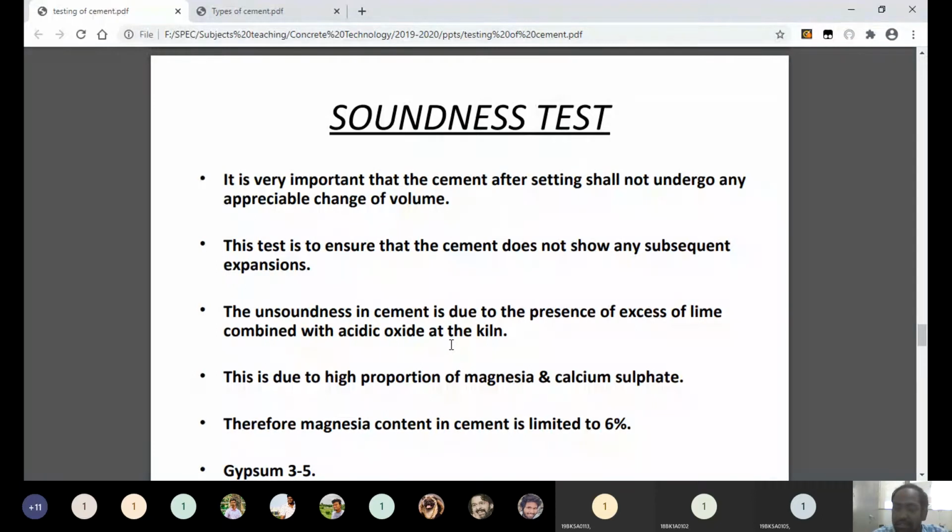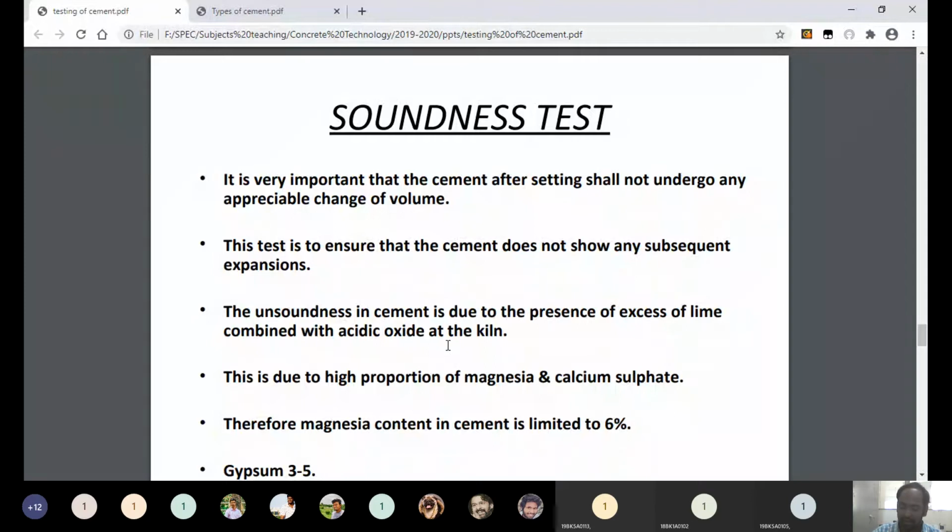So the soundness of cement is nothing but the expansion of volume of cement when we keep a cement specimen within water. That property is called soundness of cement. Understand now? So note this point. Soundness of cement is a property of cement when we keep a cement cake or a cement specimen underwater.